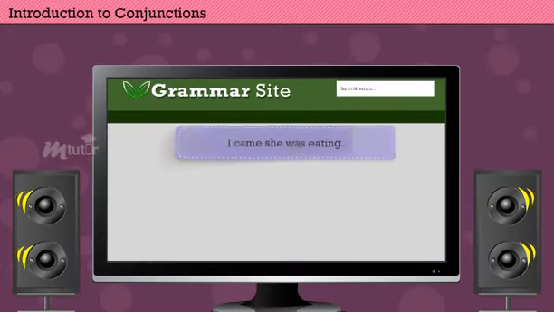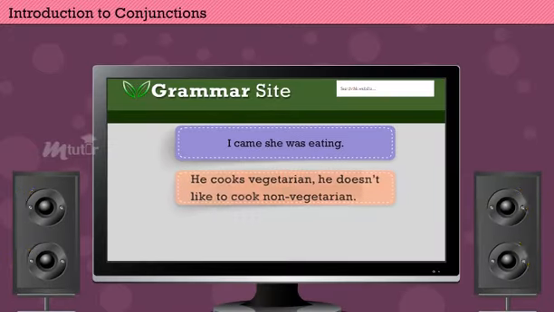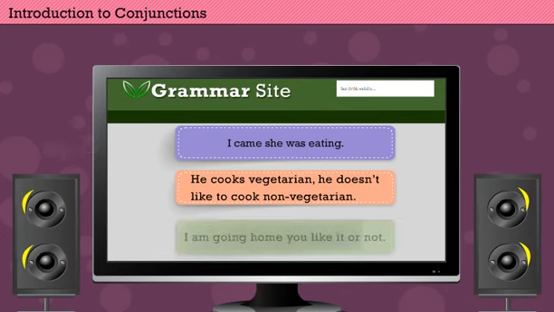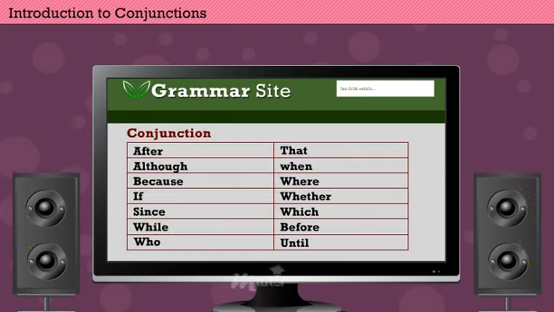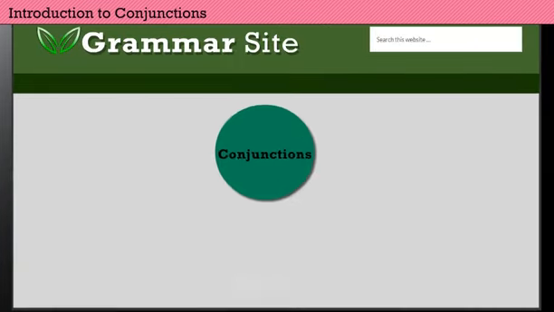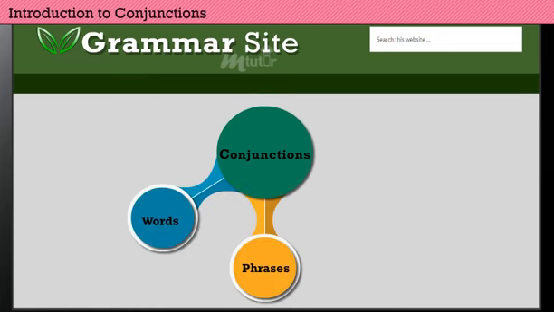Yes, exactly, because these sentences are not properly linked to convey an appropriate meaning. So, we use conjunctions to link the sentences. Conjunctions are words that link other words, phrases, or clauses together. Conjunctions allow you to form complex, elegant sentences and avoid the disjoining of multiple short sentences. Let's discuss it in detail.